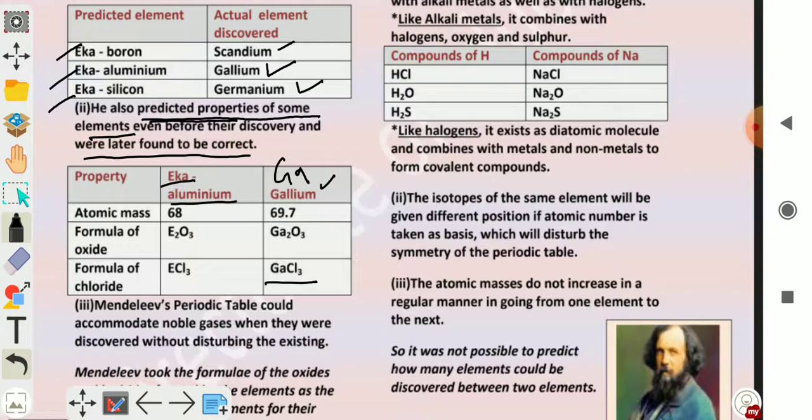So all the properties of the element, or mostly the properties of the element, were found to be correct as were predicted by Mendeleev.